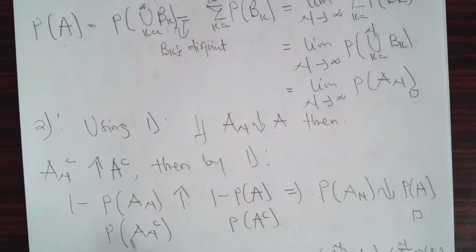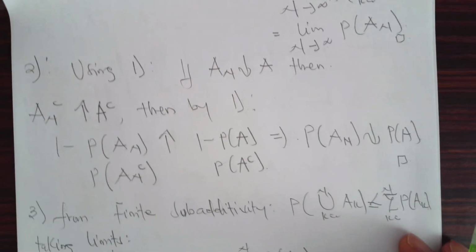So we have 1 minus the probability of An approaching from below, 1 minus the probability of A. So this implies that the probability of An approaching from above to A is the probability of A. So we are done with the proof. We just use the idea of 1 to prove this.